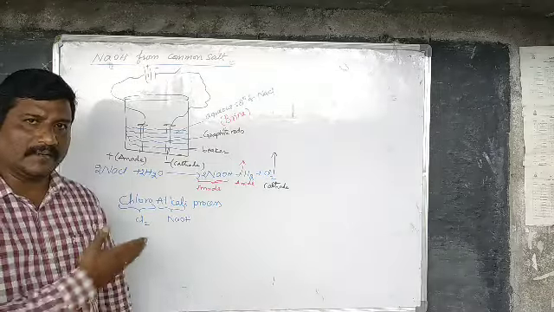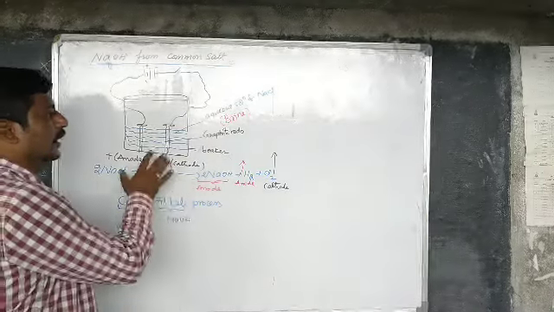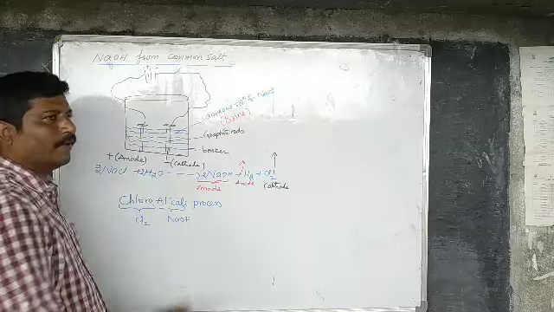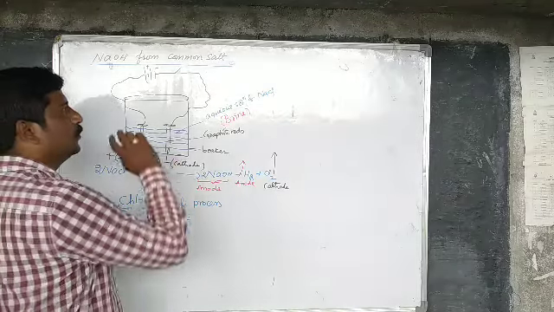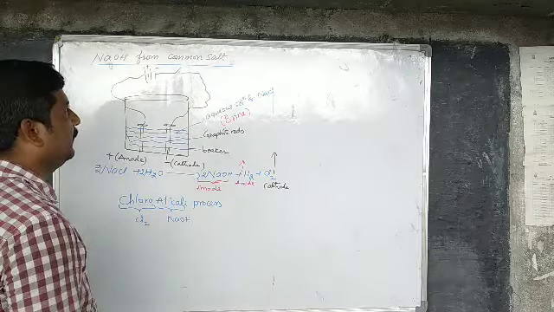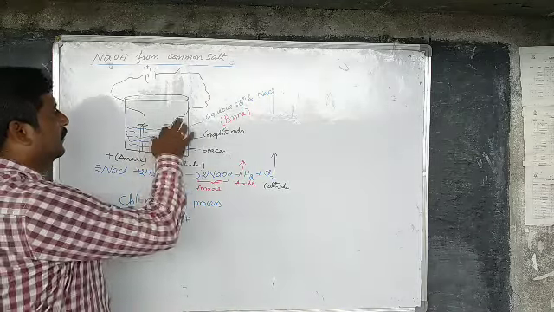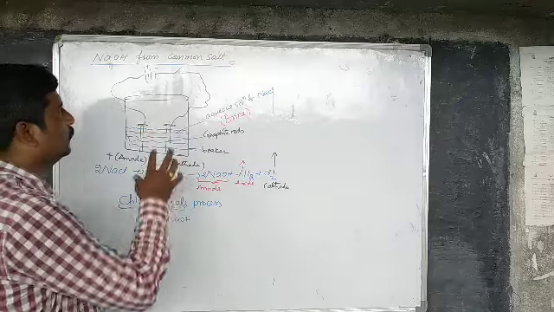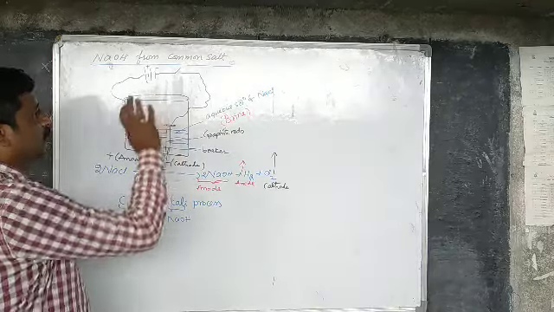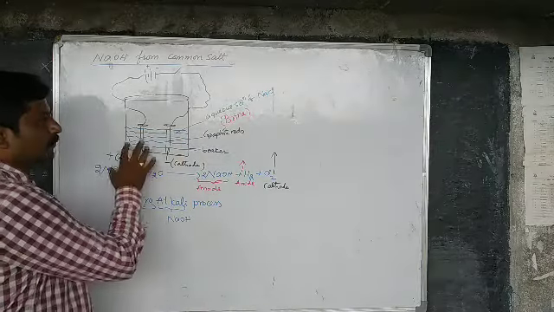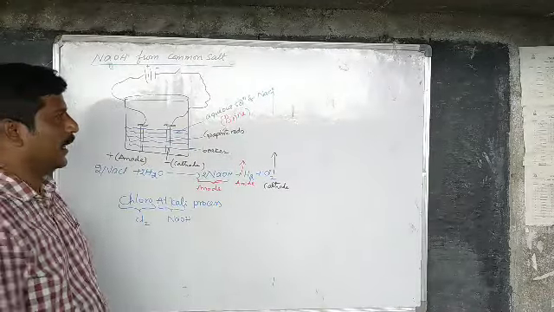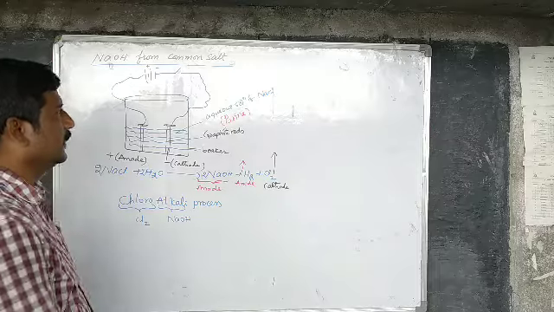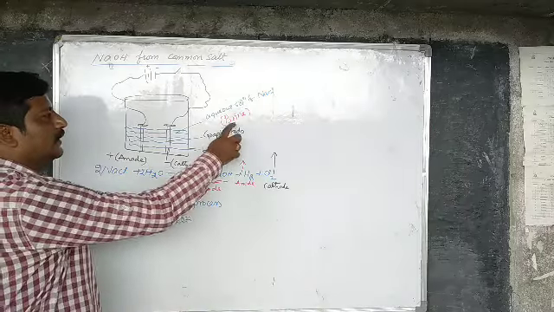So once again we review this topic. Take a beaker, take two graphite rods which act as anode and cathode, and connect them to a battery through wires and a switch. Now pour aqueous solution of sodium chloride in this, known as brine.